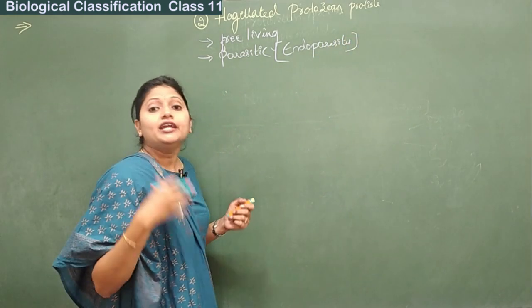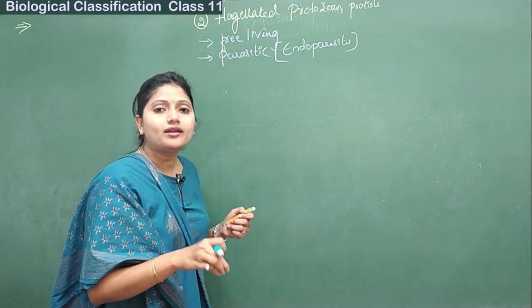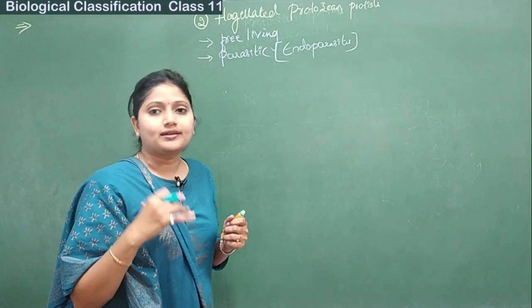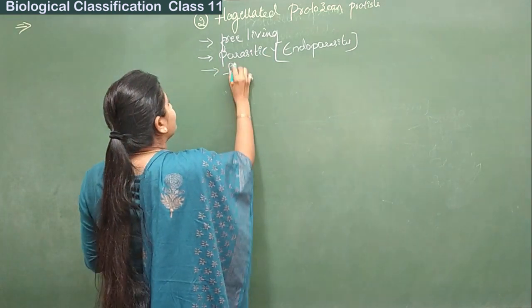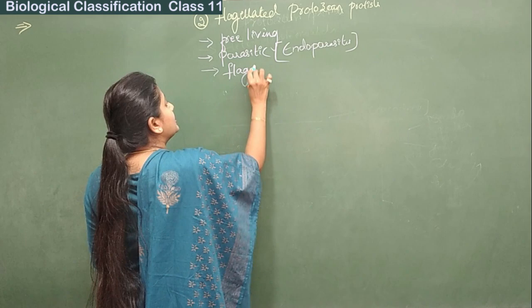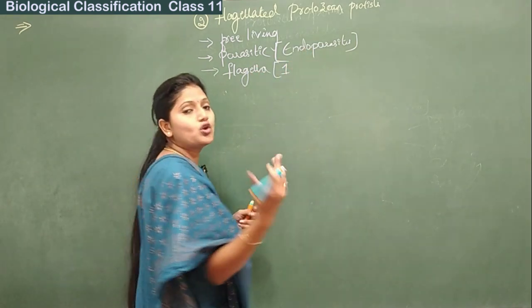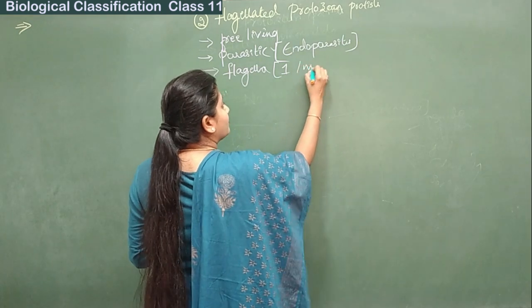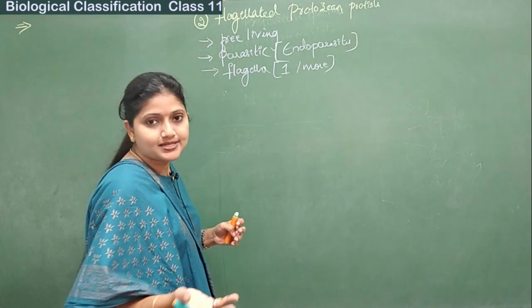Endoparasites are those which thrive inside the organism. And as the name suggests, the presence of flagella can be seen. We can see only one flagellum sometimes or more also. So, one or more flagella are present.